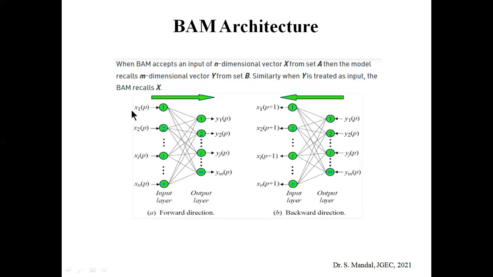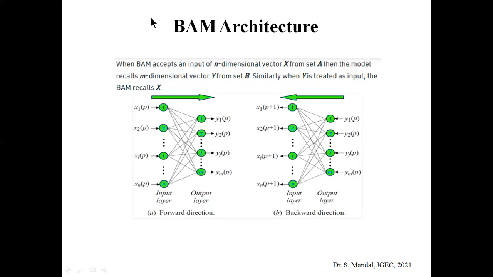For a particular input pattern x1, x2 up to xn, we get y1, y2 up to ym in the forward direction. In that scenario, this works as the input layer and that as the output layer. But if we give input to the other layer, so if y1, y2, yj up to ym are the input, then we get x1, x2, x3 up to xn as output.